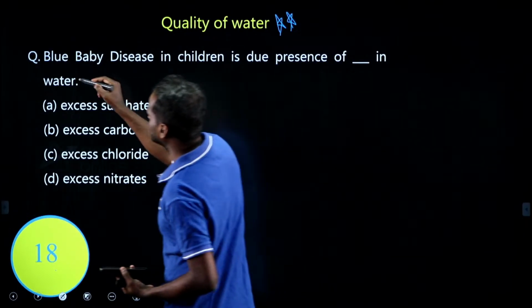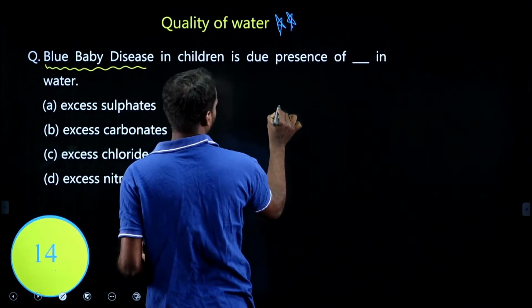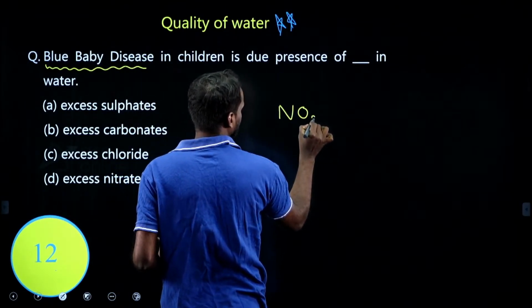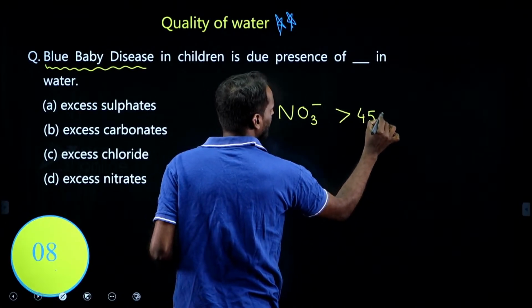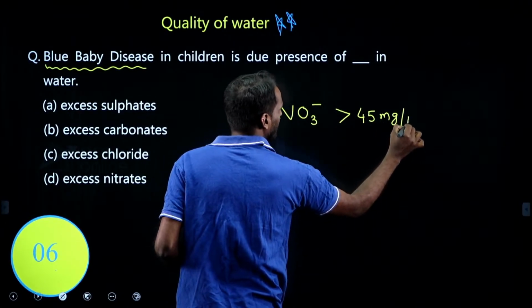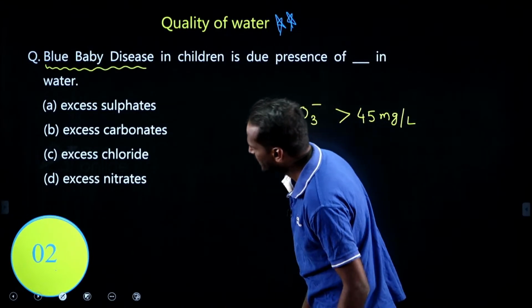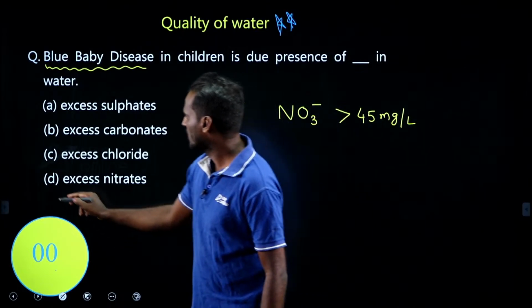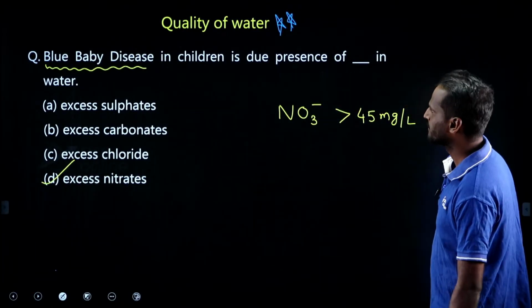It is also known as methemoglobinemia, right? How will it affect? When the nitrate concentration is more than 45 milligram per liter, it leads to blue baby disease or methemoglobinemia, right? Which one is correct? Excess nitrates. Therefore, the option is D. Very easy, simple questions.